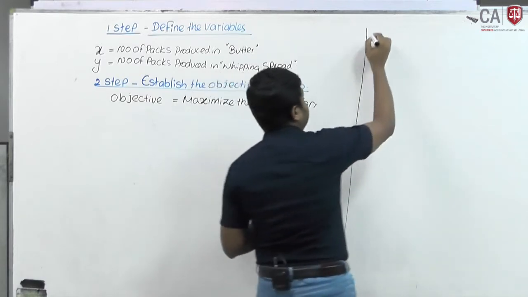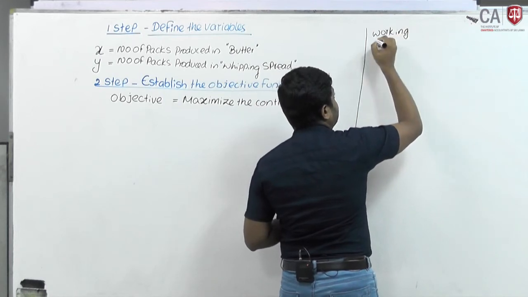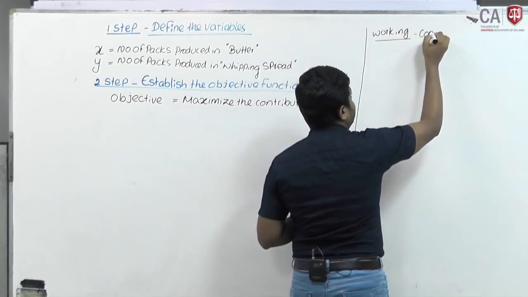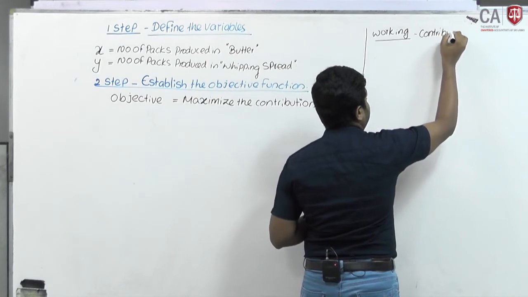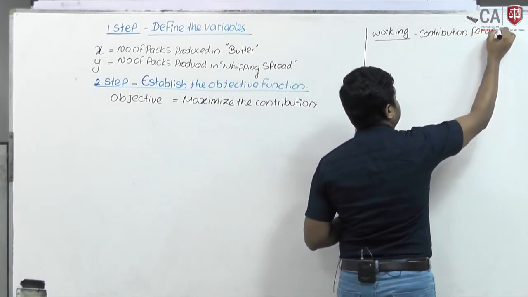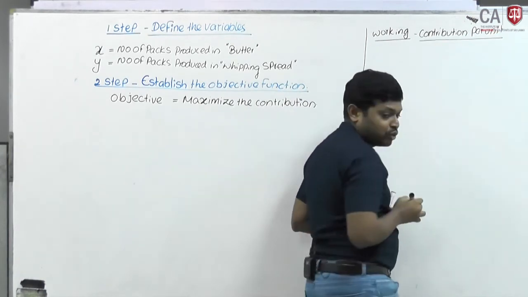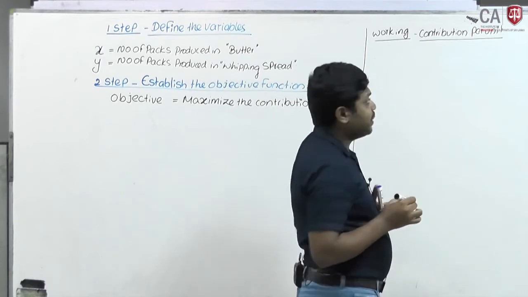This is a working. Contribution per unit. There are two products called butter and whipping spread.